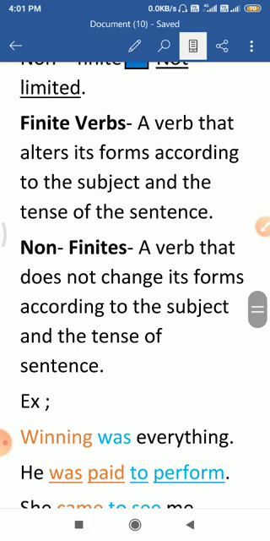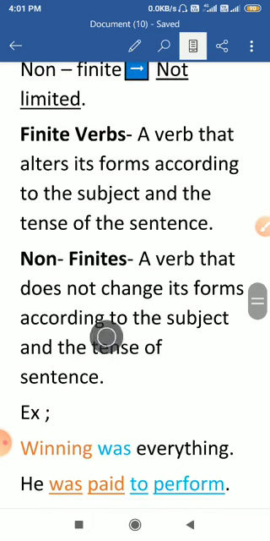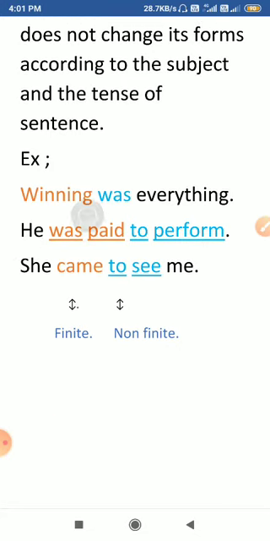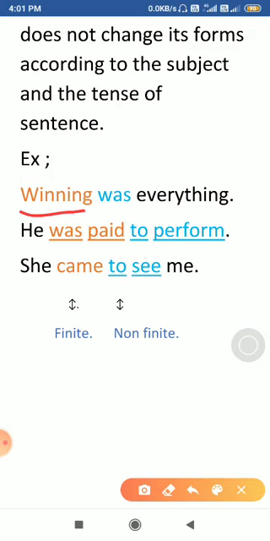This is the definition of finite verb I have explained, and this is the definition of non-finite verb. A verb that does not change its form according to the subject and the tense of the sentence is a non-finite verb. To understand it further, let's see some other examples. Look here. In this sentence, "winning was everything," there are two verbs. The first is winning and the second is was. But it is a word of the verb category.